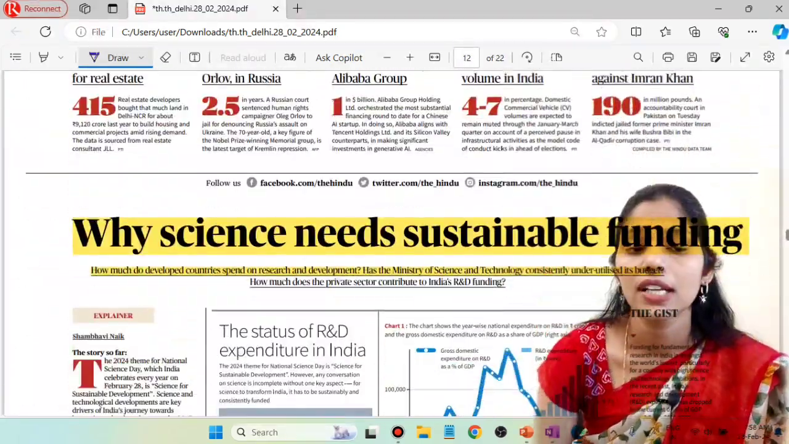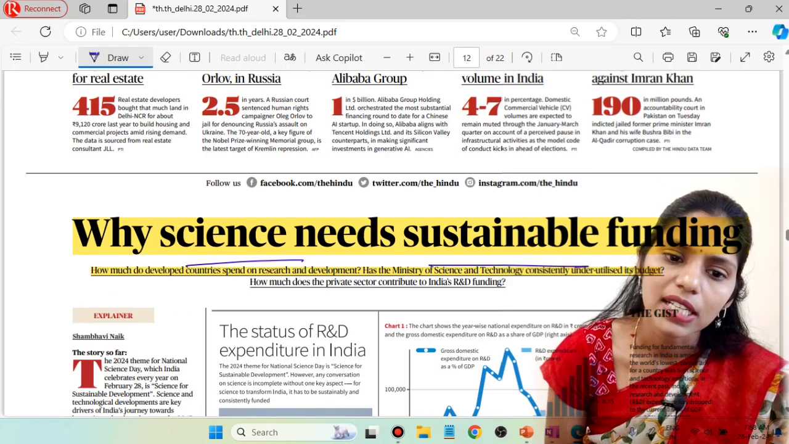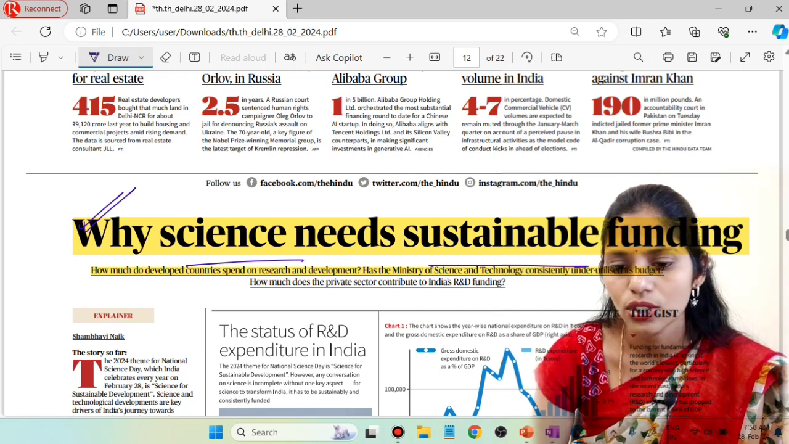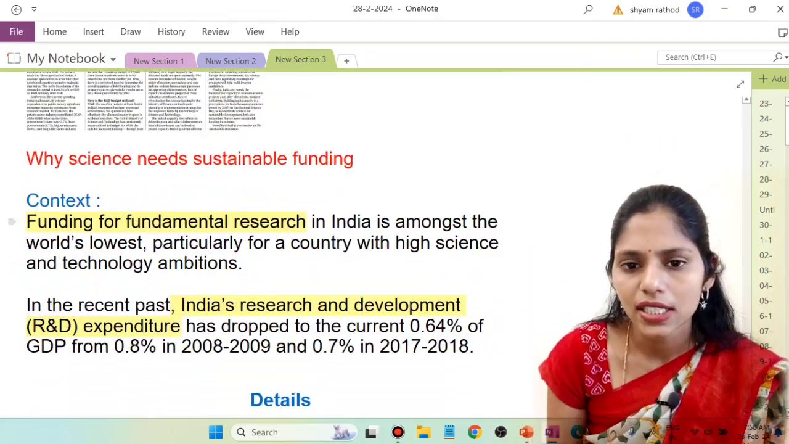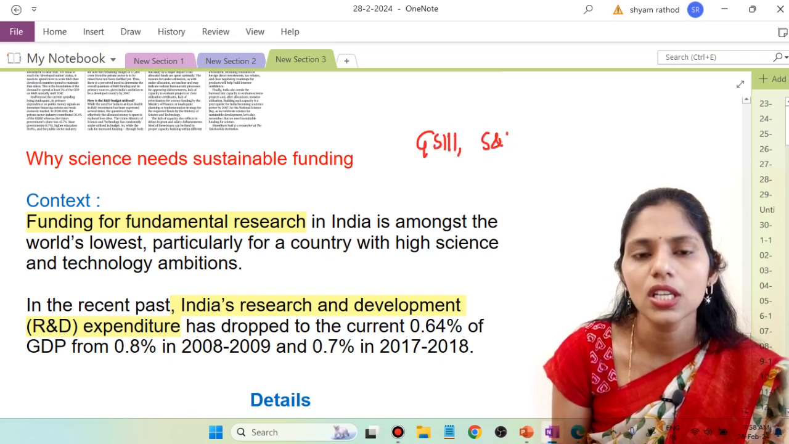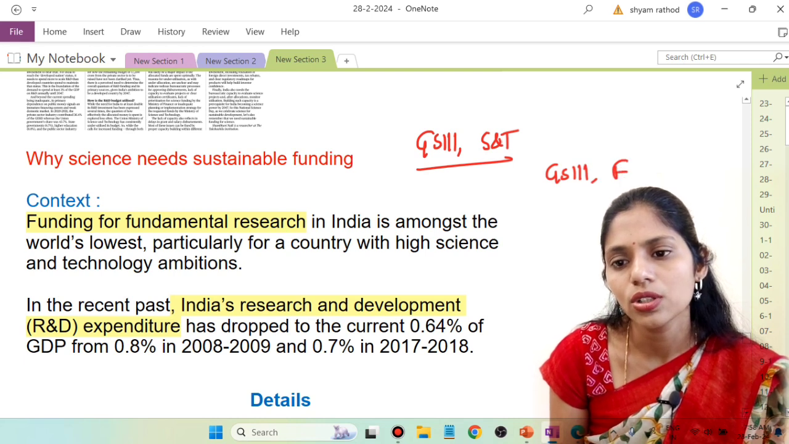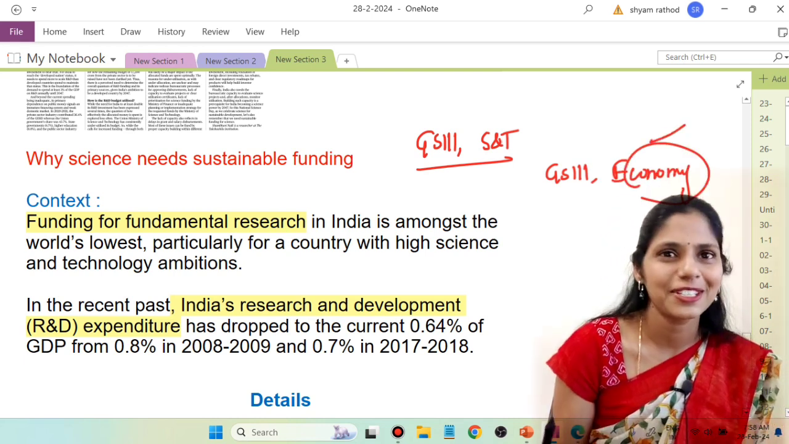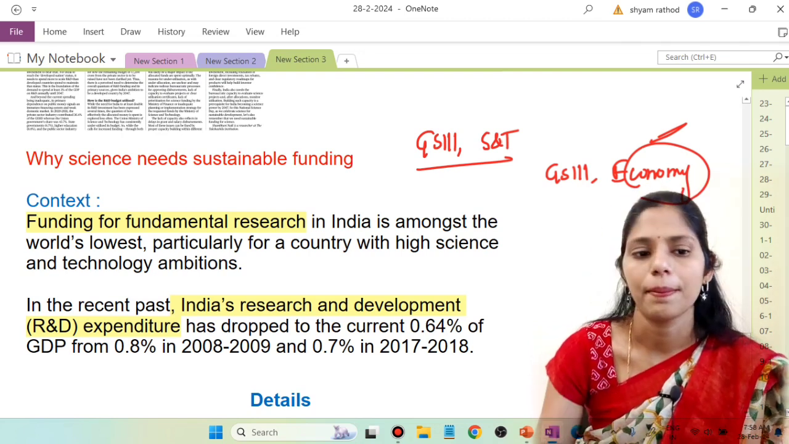Here you can see one article, that is, why science needs sustainable funding. This article is extremely important, and we are going to see this topic in detail. This article is important from GS paper 3 under science and technology, and even from GS paper 3 under economy we can connect this topic, because everything, funding, money, comes into the economy. So from the economy also we can see that topic.